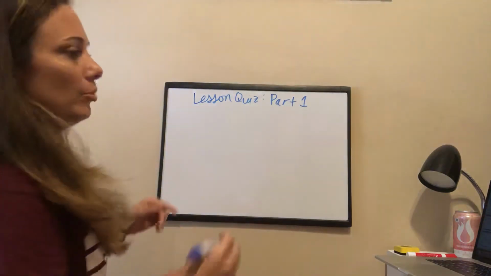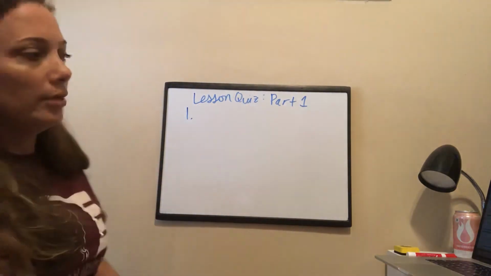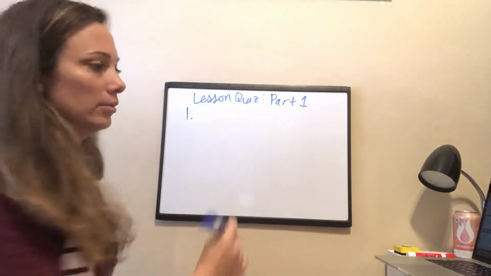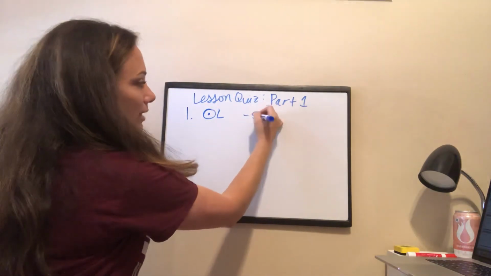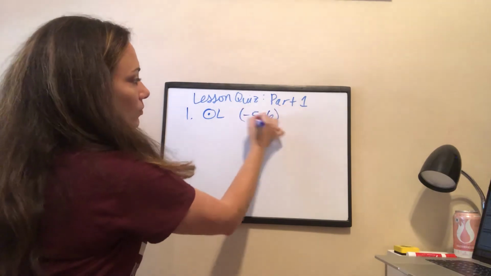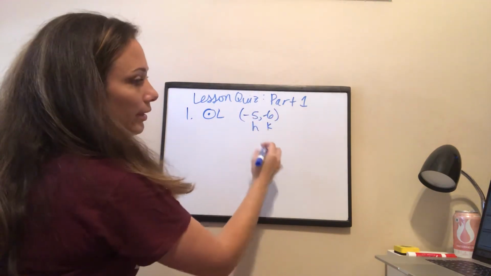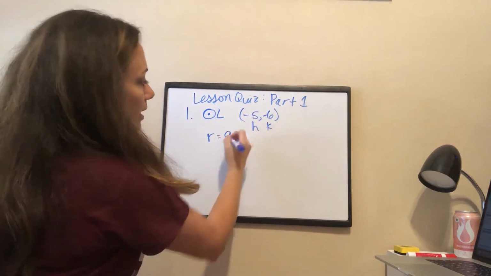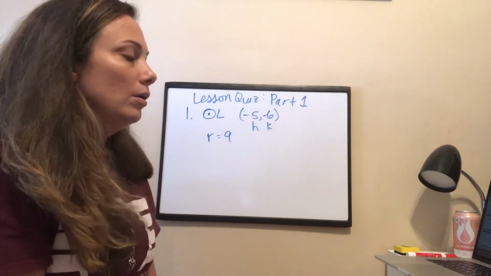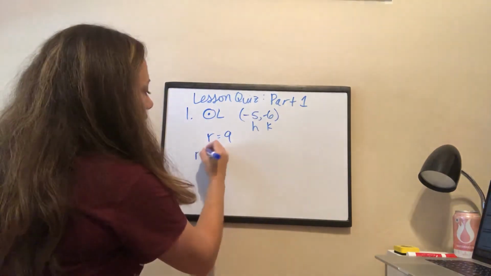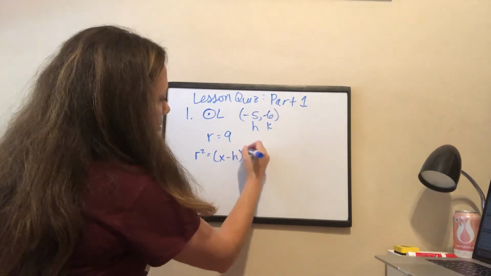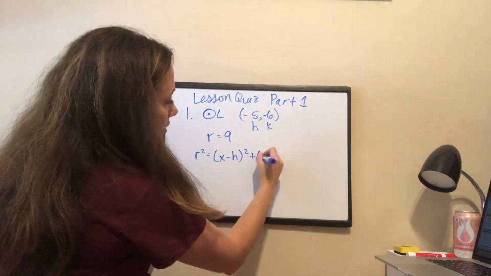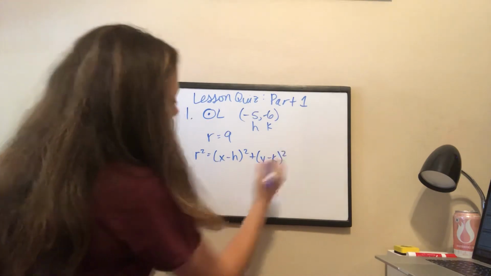All right, number 1, circle L with center L. So we have circle L. The center is at -5, -6, which tells me my H and my K. My radius is 9. So R squared equals X minus H squared plus Y minus K squared.